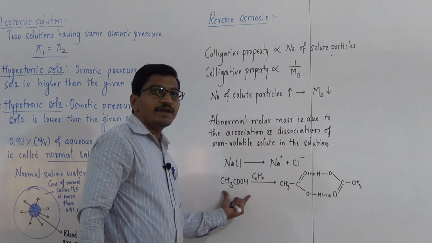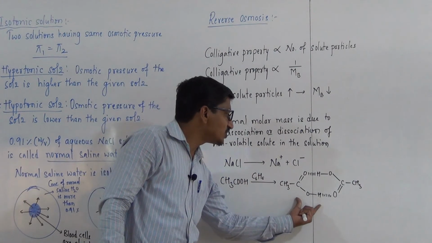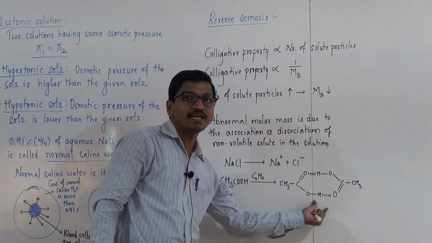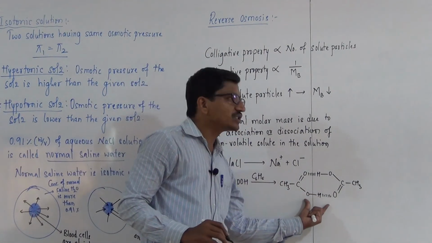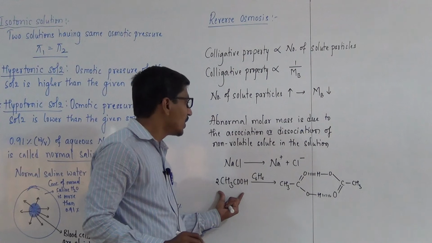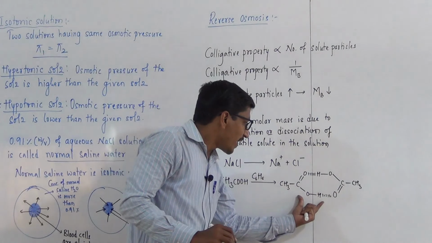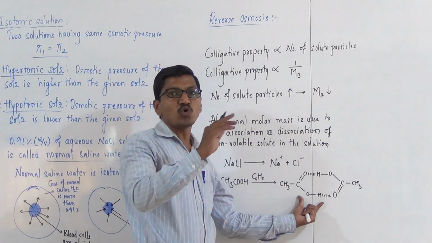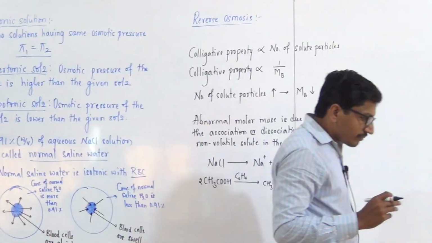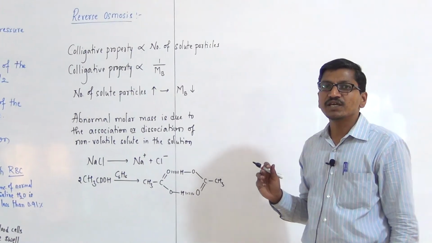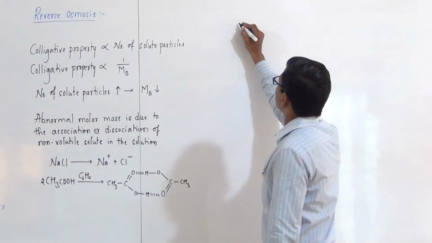When acetic acid is dissolved in benzene, it undergoes dimerization to form a single entity, and the number of particles after association is 1, before association is 2, and the molar mass determined by any of the colligative properties is almost double that of the theoretical value. And this abnormal mass is eliminated by introducing van't Hoff factor.